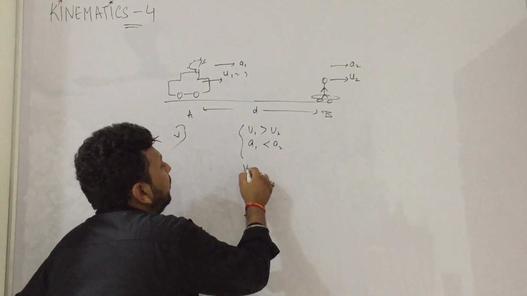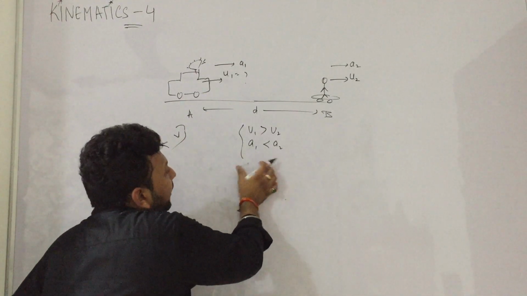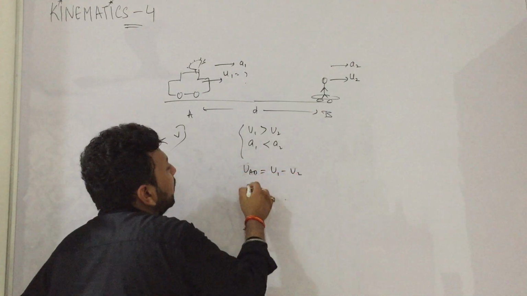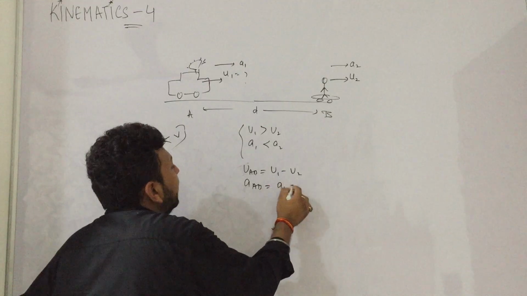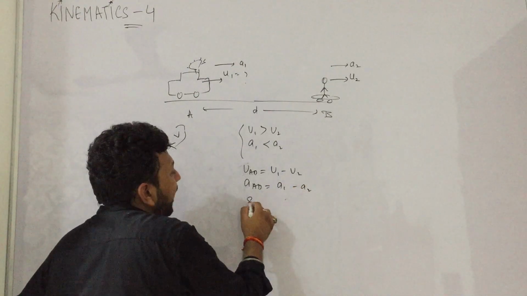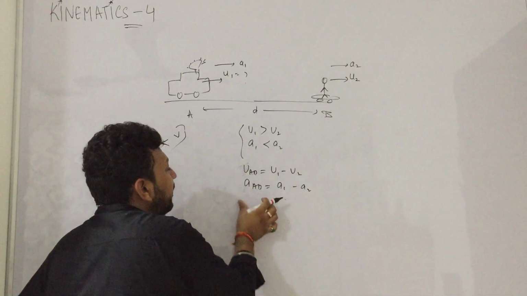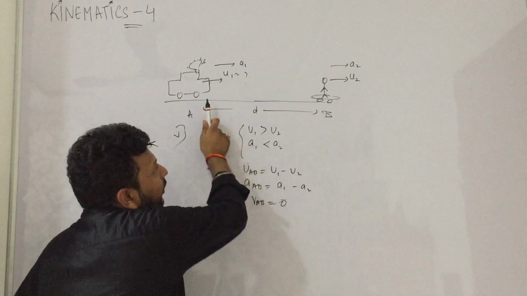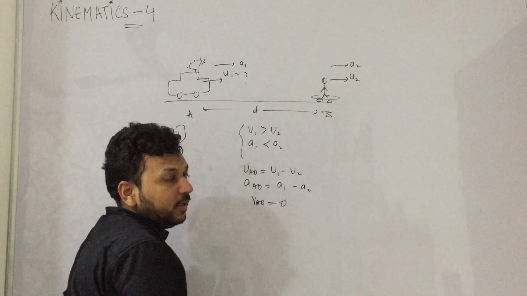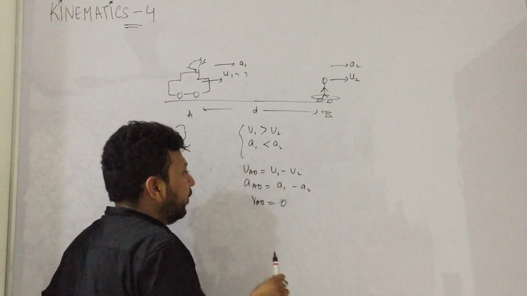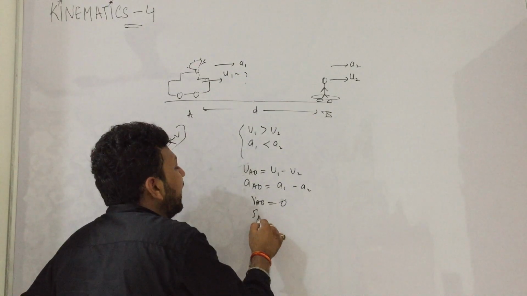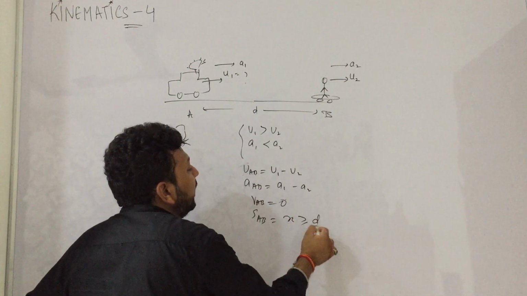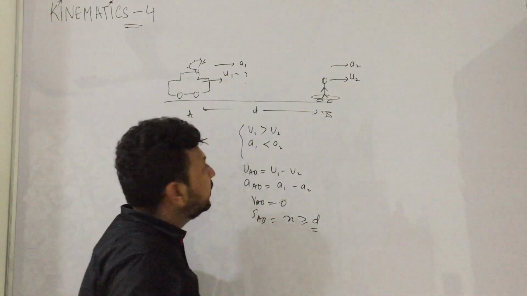solve. Suppose now it can be caught, it may not be caught. UAB is equal to u1 minus u2, AAB is a1 minus a2. Same concept, VAB becomes 0, and it can happen because its velocity is more but its acceleration is more. So there can be a point when VAB becomes 0. Till that point, if SAB is equal to X, X should be greater than or equal to D, so that the thief is caught.